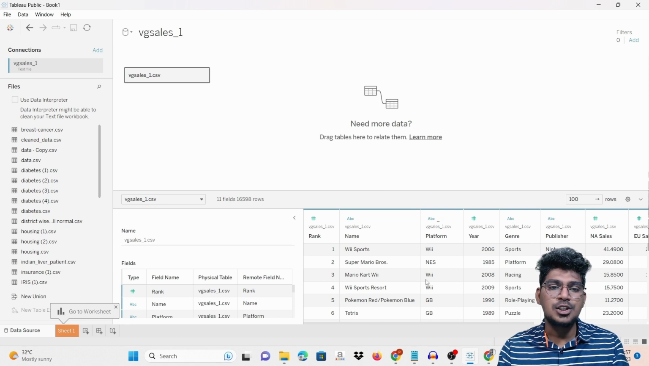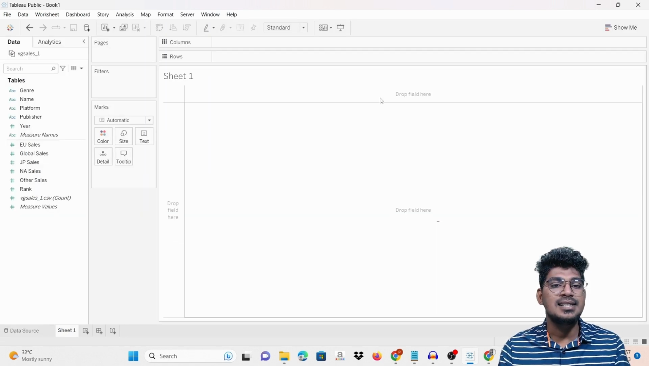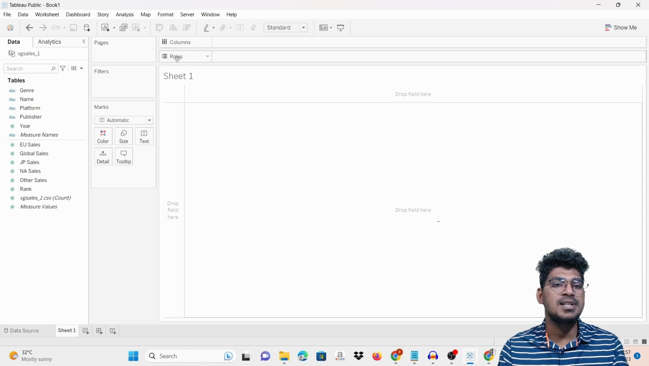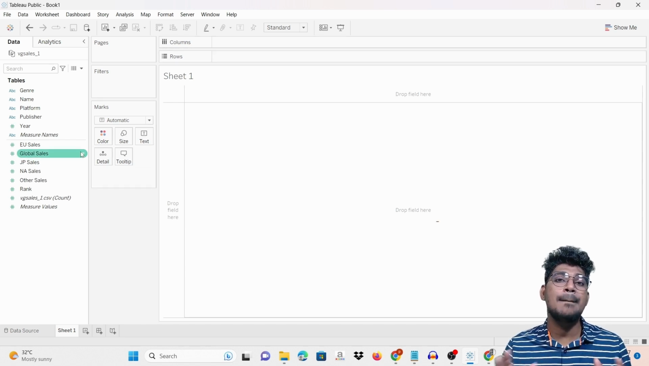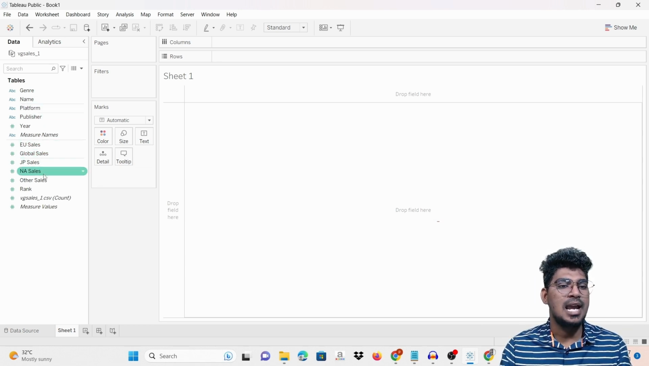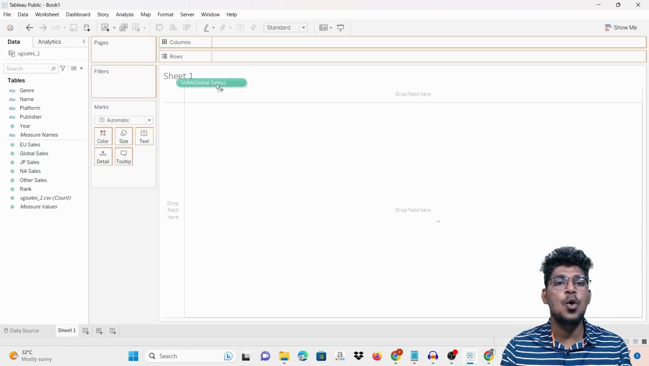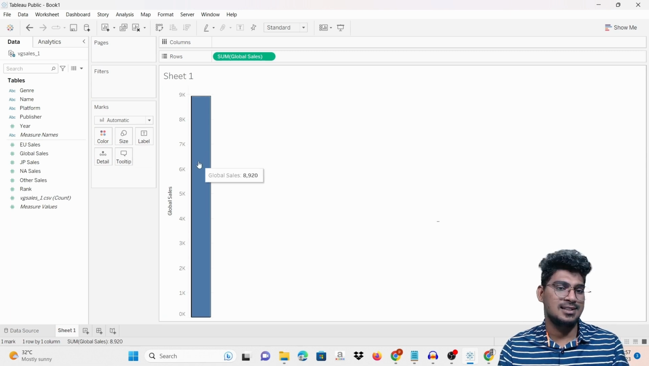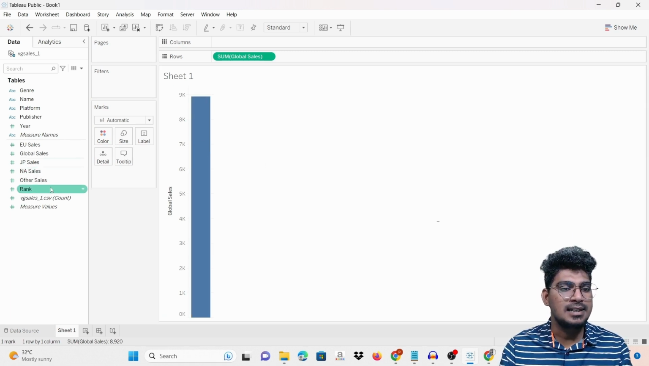Now once you have uploaded this, go to this sheet and you can see the drop fields here and also here, and you can see the columns and rows here. If you need to compare any data features and find the relationship between them, for example, you can see here the global sales is the overall sale. Now I'm going to drop it here. It is going to be like this. Okay. For example, another field is the year.